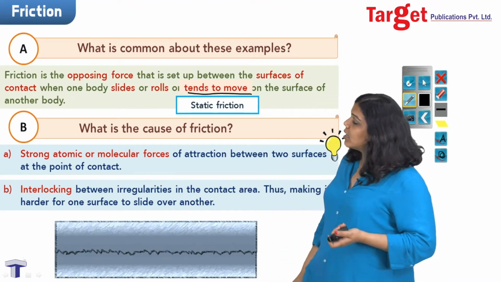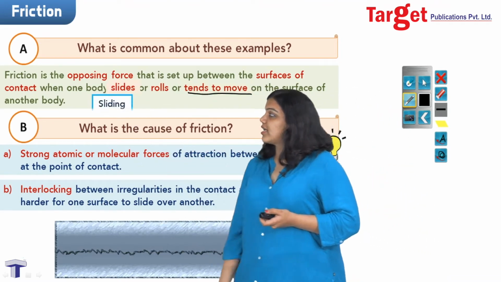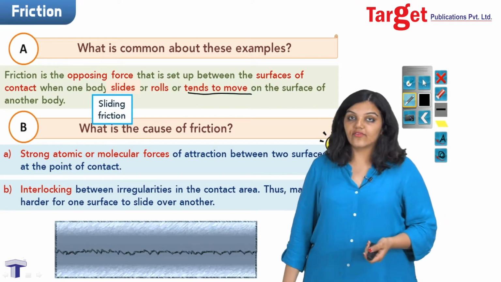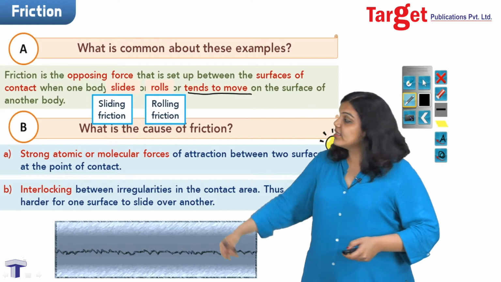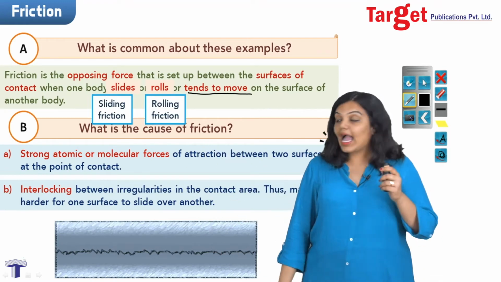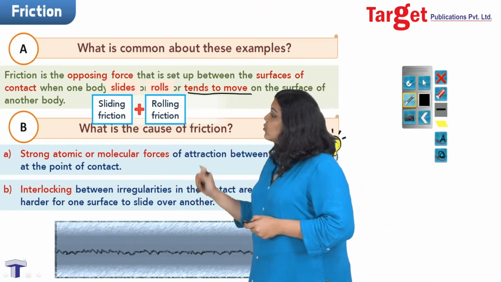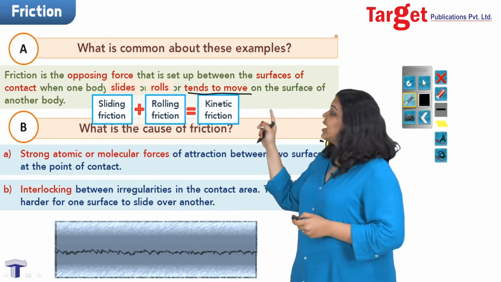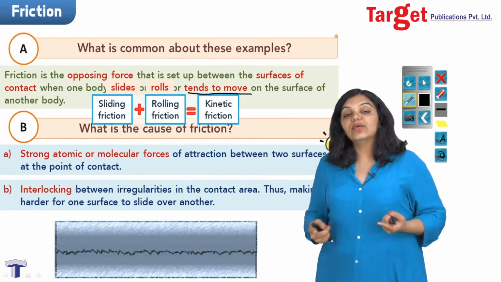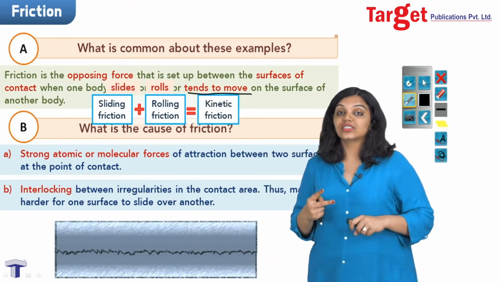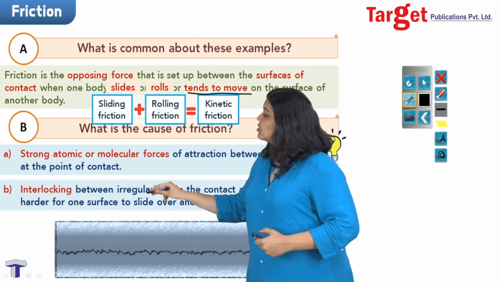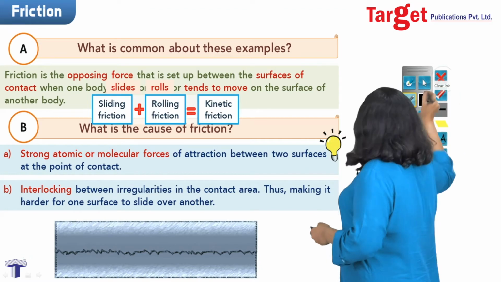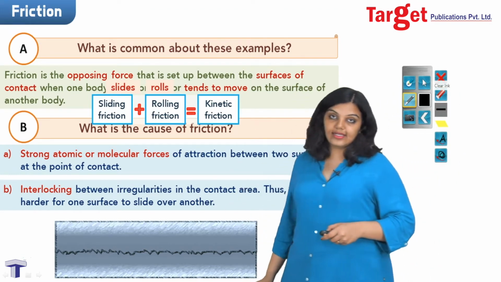But friction also comes into play when one body slides over another body, and then I call it sliding friction. And also when one body is rolling over another body, and then I call it rolling friction. Actually, sliding friction and rolling friction are both types of kinetic friction. So broadly speaking, we have only two categories of friction, that is static and kinetic, and under kinetic friction we have sliding friction and rolling friction. So now let's quickly look at each of these categories of friction.